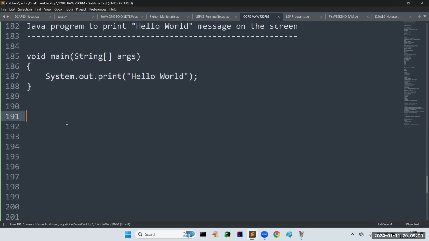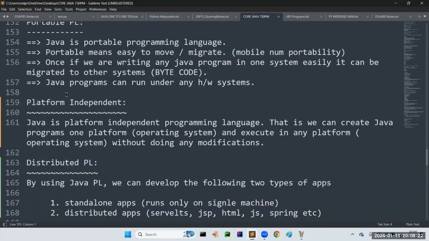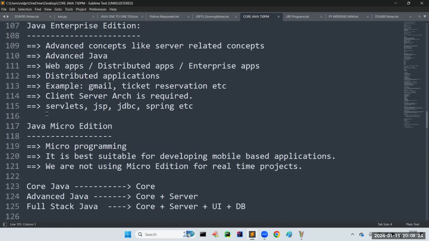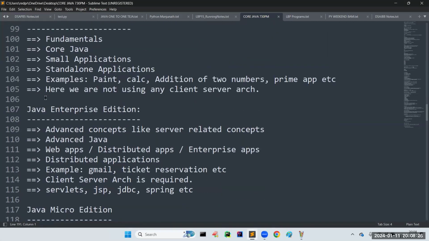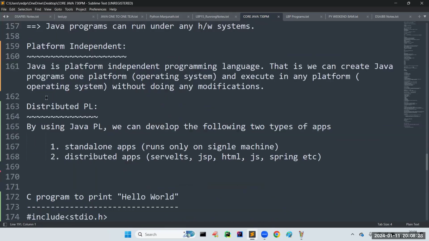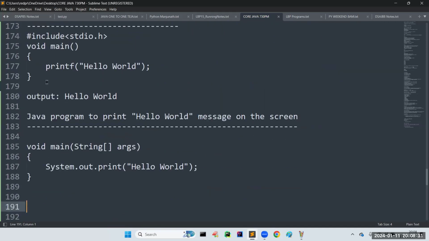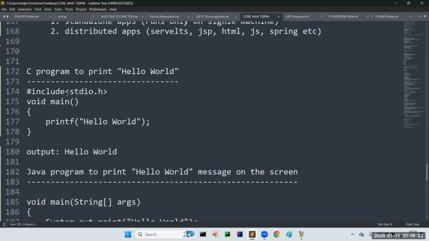Now the next topic, of course, continuation will be there. Already I covered one topic named introduction. First we saw the Java editions which are available, then we are slowly covering Java features, and I even explained how to execute a program in C language.